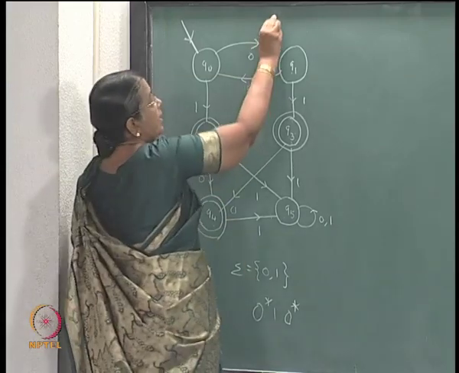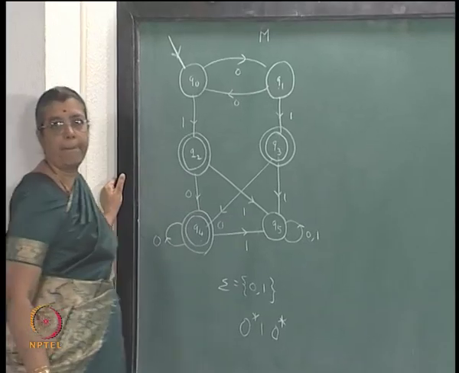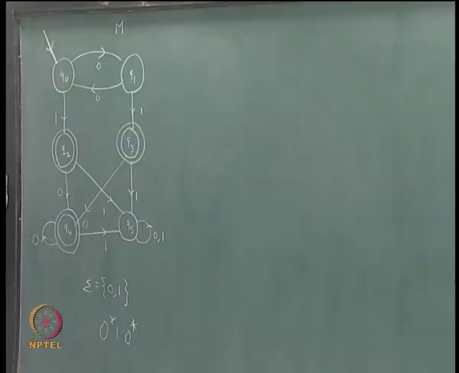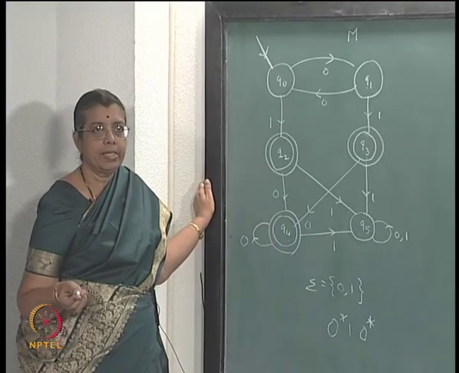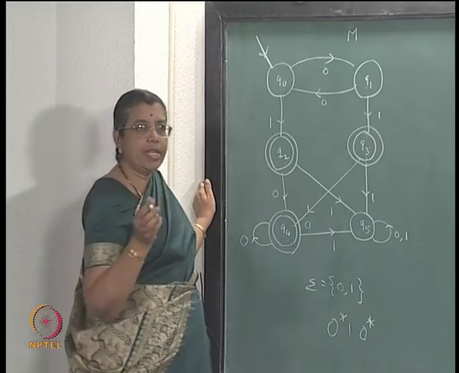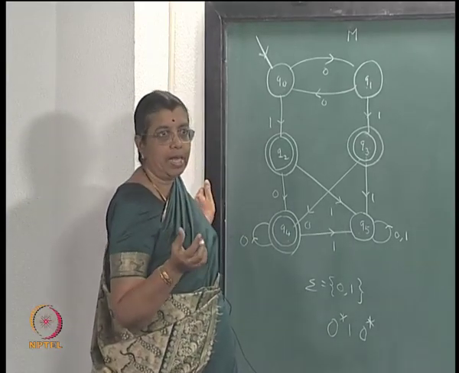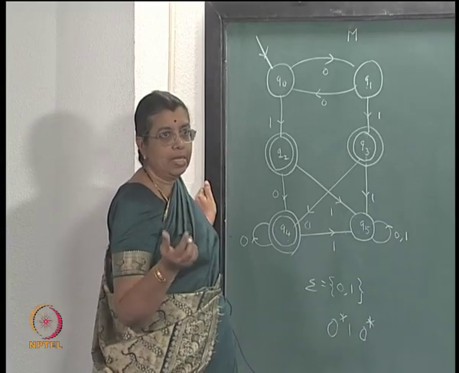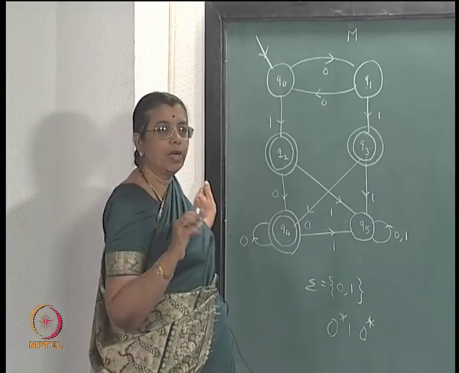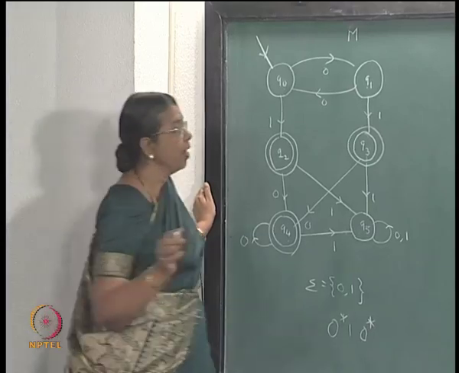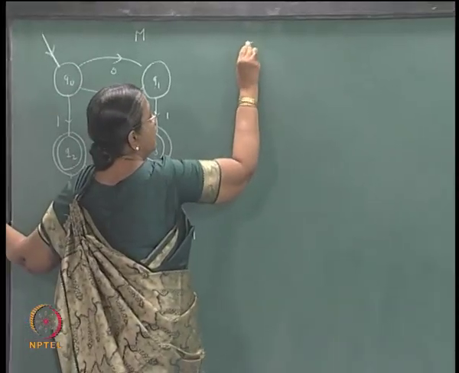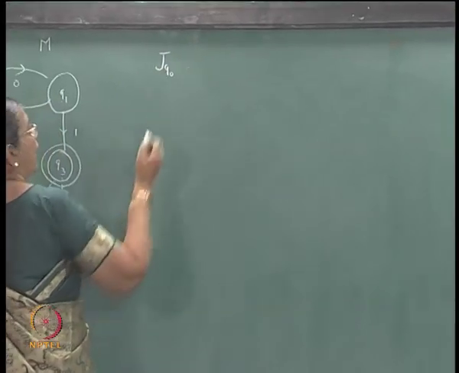Now, if you consider this as the machine M, M induces an equivalence relation on sigma star. What is that equivalence relation? The set of strings which take you from Q0 to Q0 is one class, Q0 to Q1 is one class, Q0 to Q2 is one class, Q0 to Q3 is one class, and so on. I will write the class as J Q0, or maybe J 0, simpler.